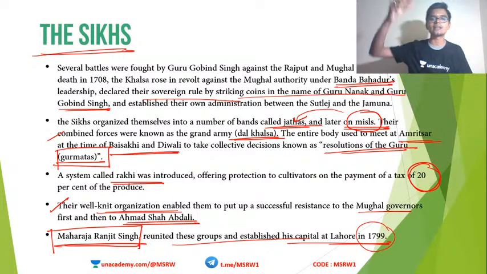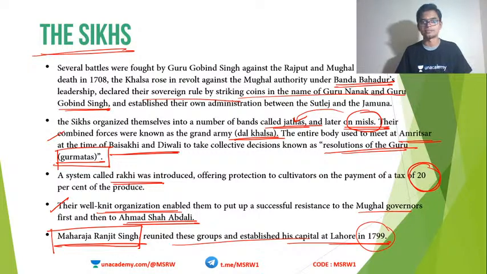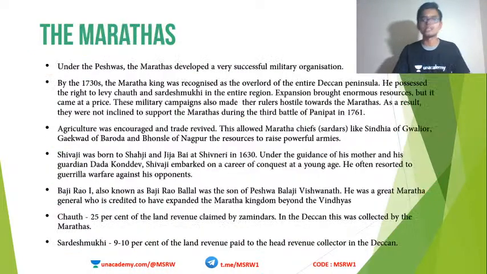They actually started as one of the Bhakti movements, as a part of the Bhakti movement. Then they became a religious group. Then they became a militant class, and eventually they became a political entity of their own. And they actually created the Sikh kingdom. Okay, that is how the Sikhs developed over time from Guru Nanak to Maharaja Ranjit Singh. Okay, that is about Sikhs.